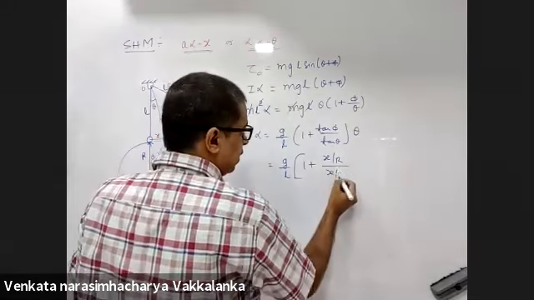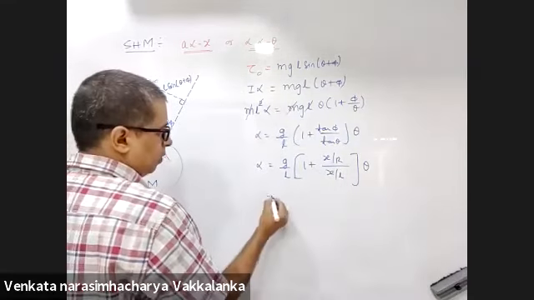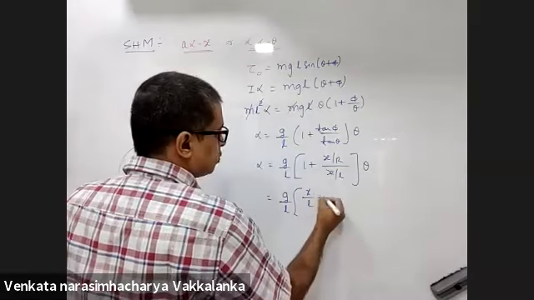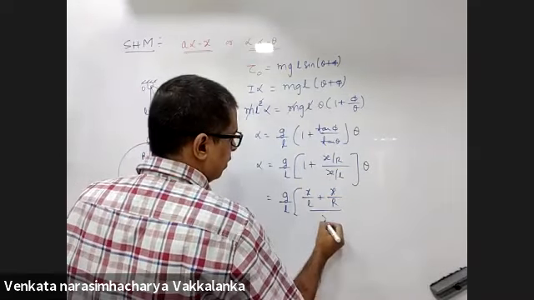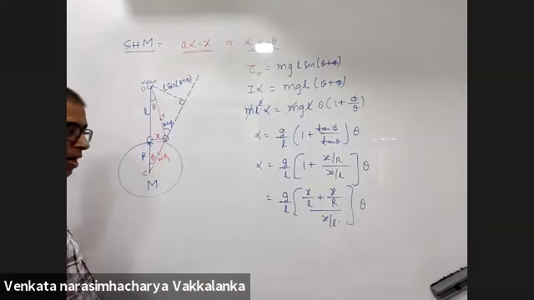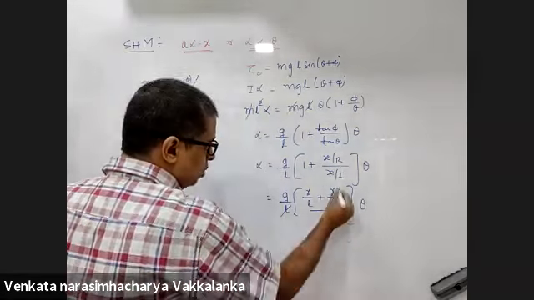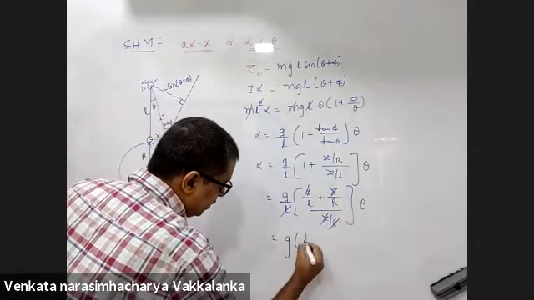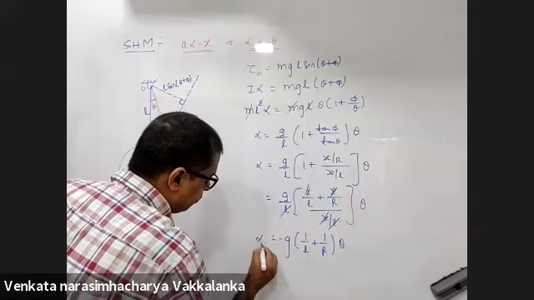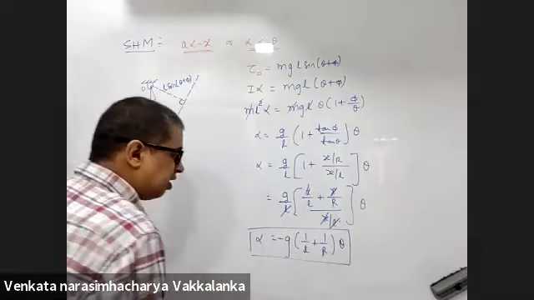X by L. So g by L, x by L plus x by R, divided by x by L. I've just taken the LCM and I'm simplifying. This L and this L will go, this x will go. G into 1 by L plus 1 by R, into theta, obviously with a negative sign because alpha and theta are not in the same direction.